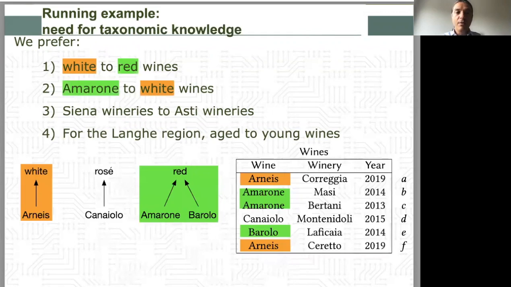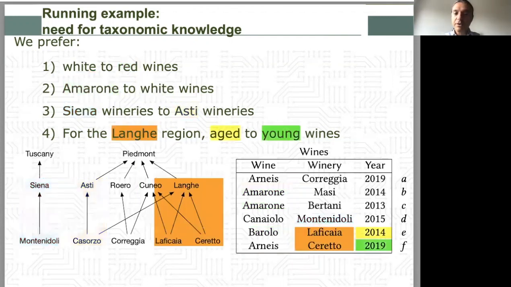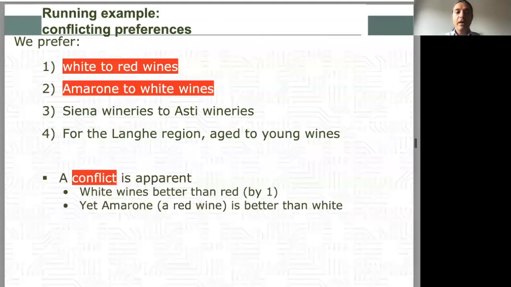We may need taxonomic knowledge to fully grasp the meaning of preferences and data. For example, to map wines to wine colors, or wineries to wine regions, or production year to wine age. A conflict emerges from the first two preferences, since Amarone is a red wine preferred to white wines, although we generally prefer white wines.